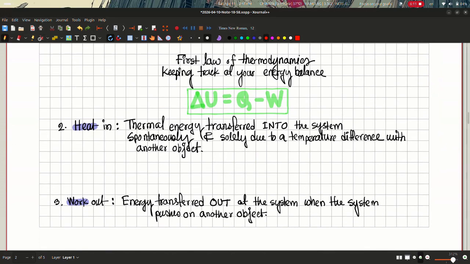And we have work out, that is work done by the system. Strictly speaking, W is work done by, notice the emphasis on by, the system. So when a system does some work, the energy leaves the system. So energy is transferred out of the system when the system does some work, and by work we mean something like pushing on another object, like it might be the walls of the container, it might be some piston, it might be pushing on a gear or something. So this is work out.